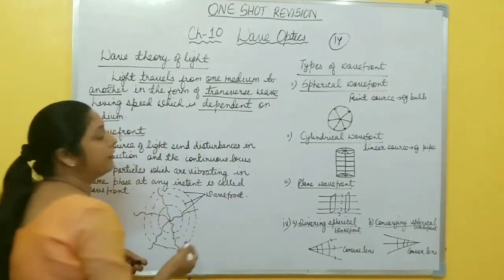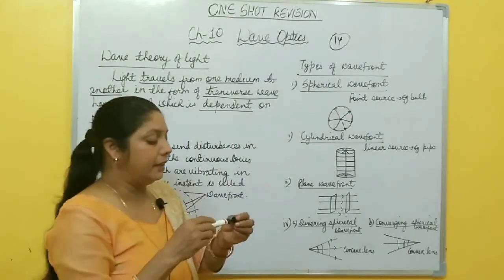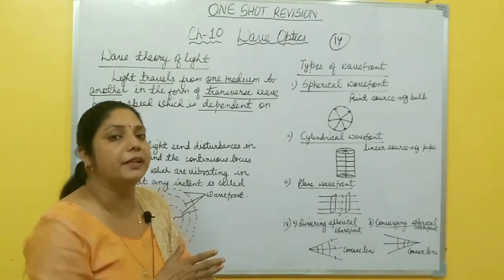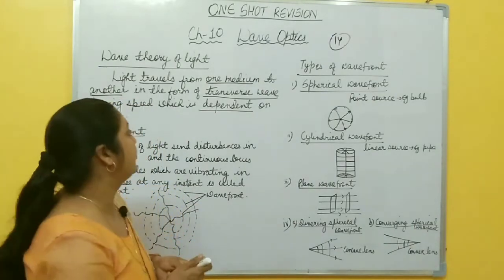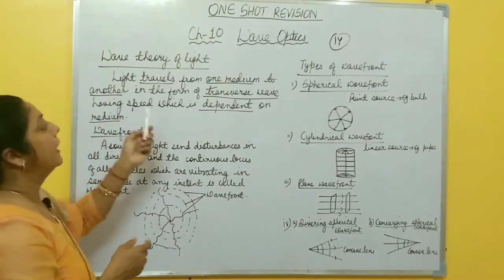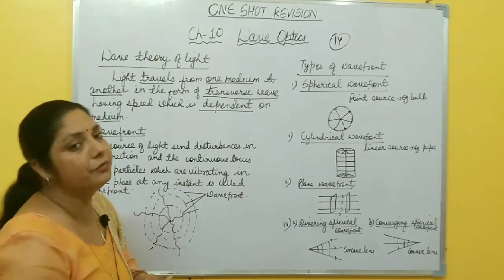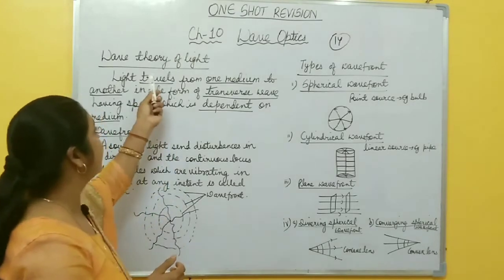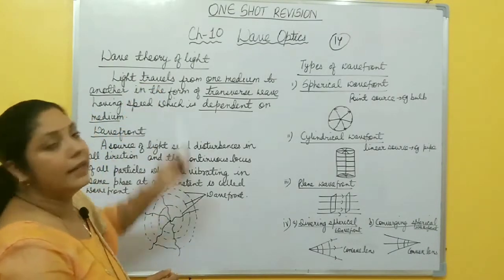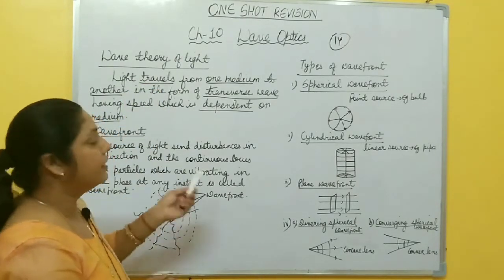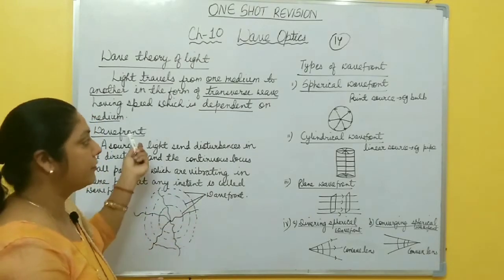If light travels in different mediums, then depending upon the type of medium, the speed of light is also different. This was actually proved by Huygens theory, so I will discuss Huygens principle after this one.